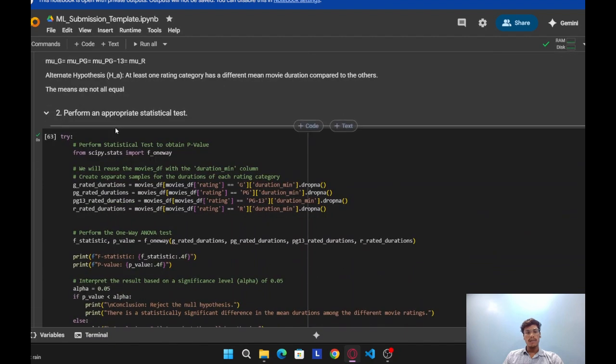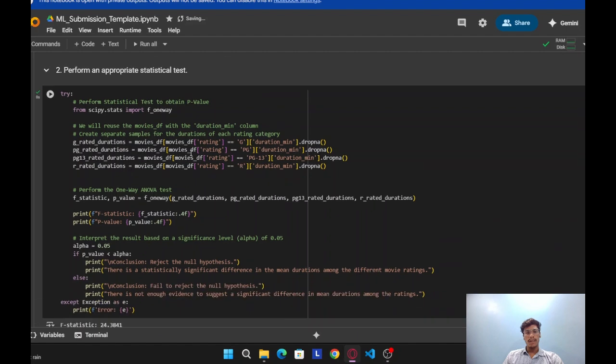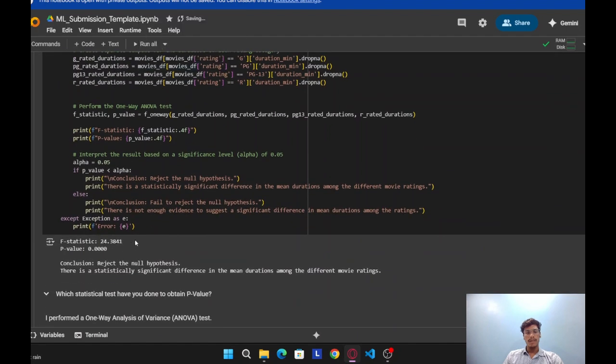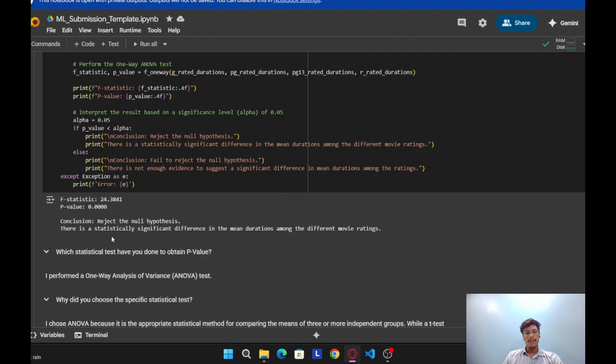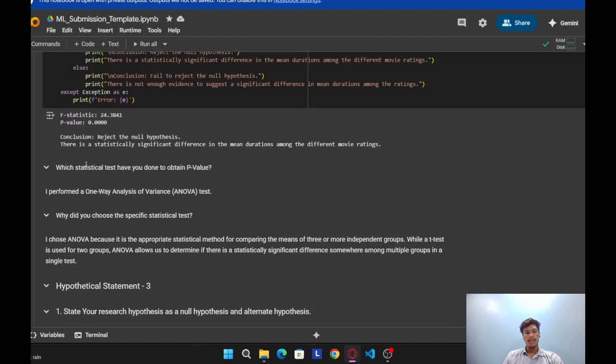To do this, I performed an appropriate statistical test to obtain the p-value. Here the p-value is 0 and the F statistic is 24.3841. Conclusion: it rejects the null hypothesis. There is a statistically significant difference in durations among the different movie ratings.